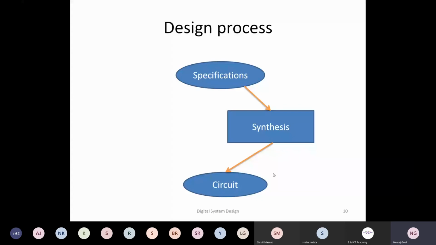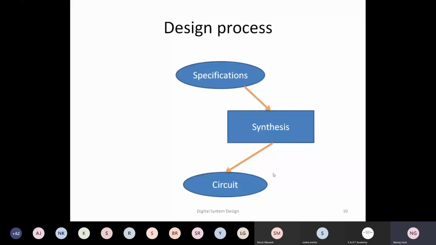Similarly, if your specification is a logical input, then this synthesis is also called logical synthesis. The output of synthesis would be the end circuit. Circuit means how each gate is connected to other gates. That's the level of output we require at the end of the synthesis process.